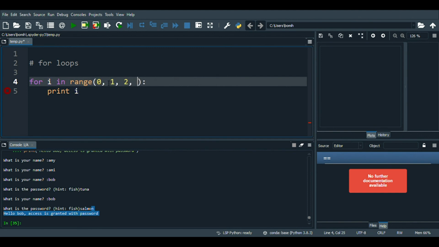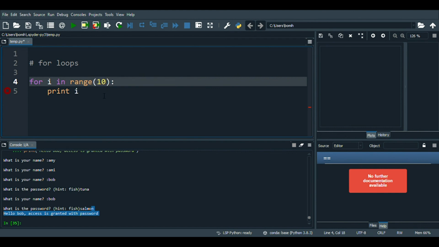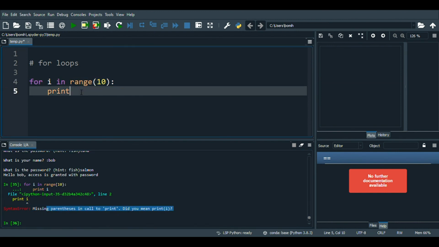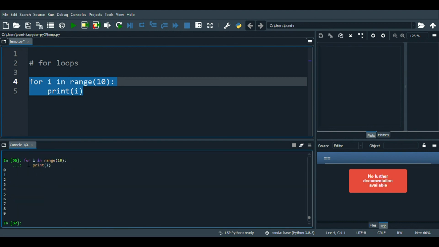So i is representing all the numbers here. So like I said, up to 9. So i is taking on these values right here, and it is printing it out. So let me show you what happens if I just keep it as 10. Oh, missing parentheses. Okay. So make sure you listen to the syntax error and make it print exactly as you want. And you can see here, for every i in this range of numbers, print out that i. So it prints out 0, 1, 2, 3, 4, etc.